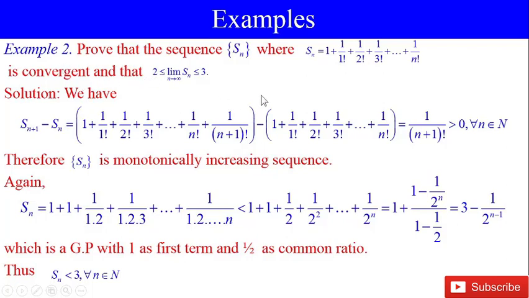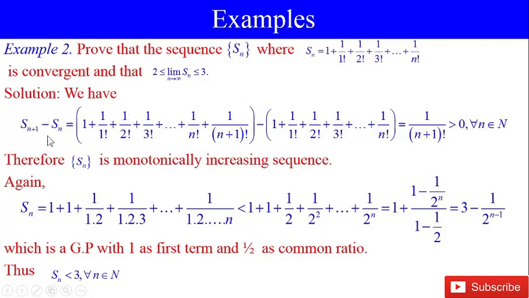Example 2. Prove that the sequence Sn, where Sn is equal to 1 plus 1 by factorial 1 plus 1 by factorial 2 plus 1 by factorial 3 plus ... plus 1 by factorial n, is convergent, and that 2 is less than or equal to limit n tends to infinity Sn, which is less than or equal to 3.